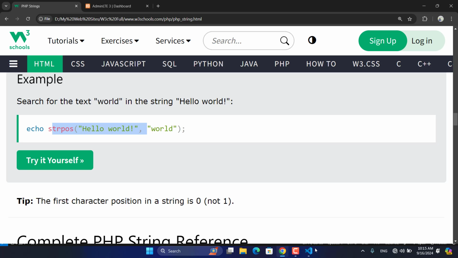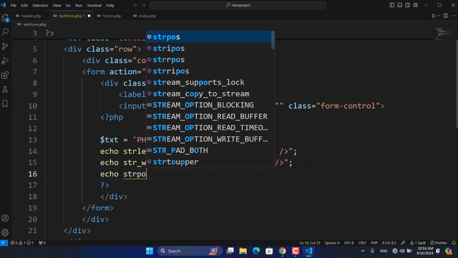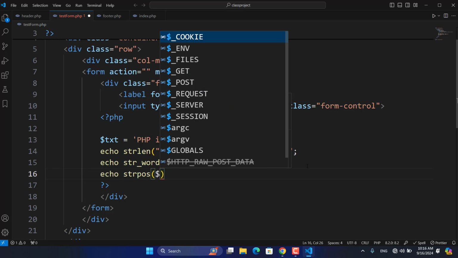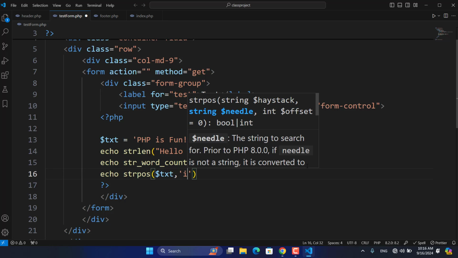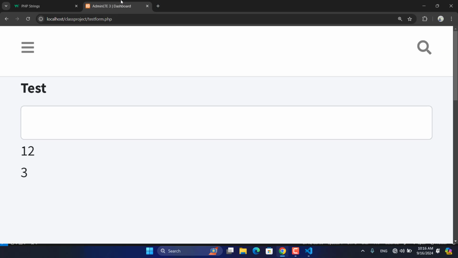So, PHP's fan character or the txt. Let me put another line break here. Now we can do echo strpos without space. The complete form is str position, or string position. On first, we need to put txt or anything that you want to search in, then your condition, what you want to search. Like, I want to find S. So let's see what it will return to us.